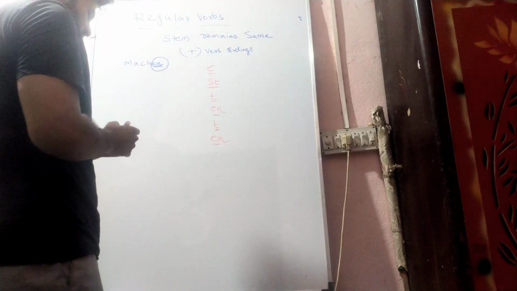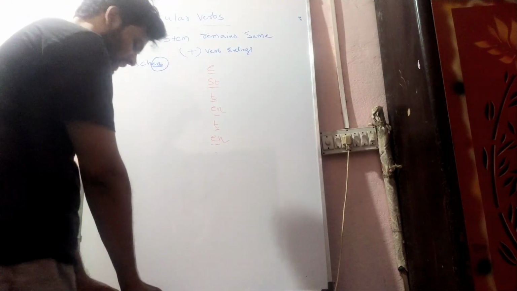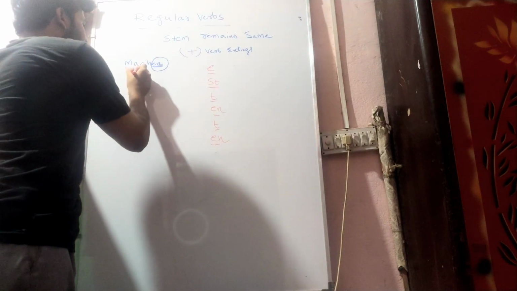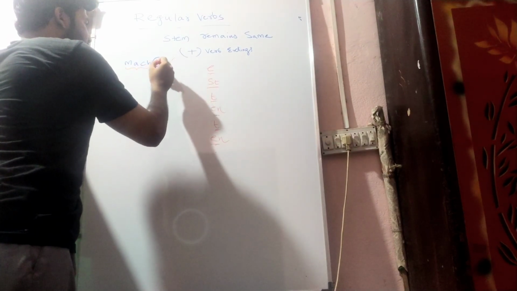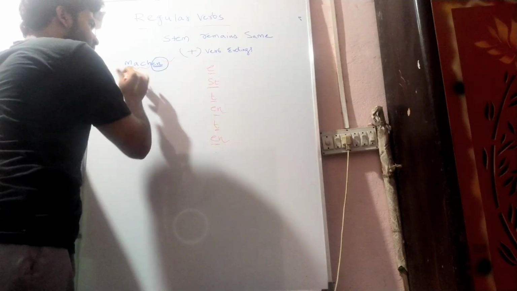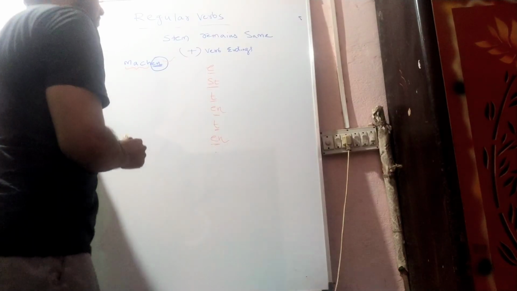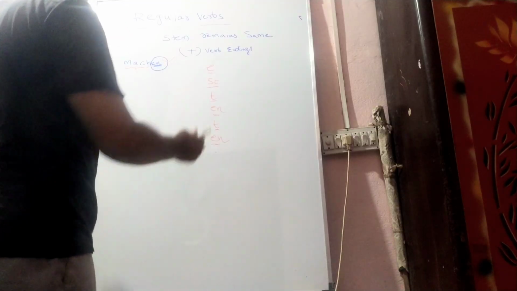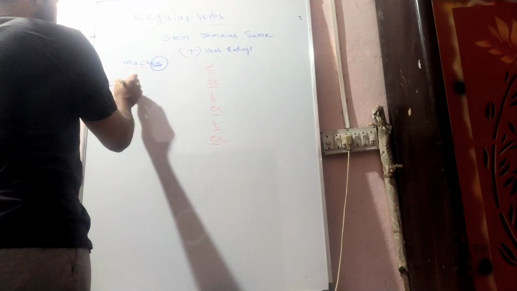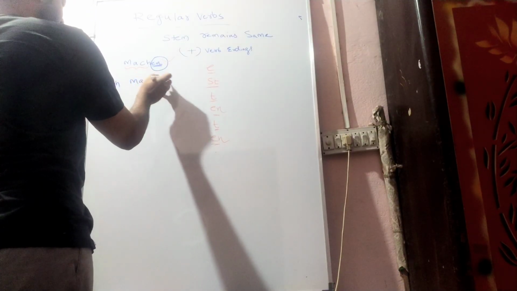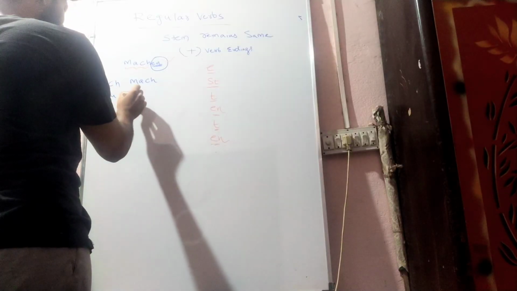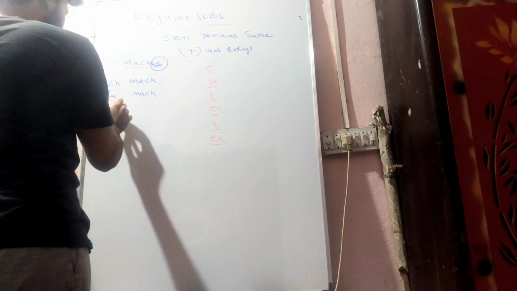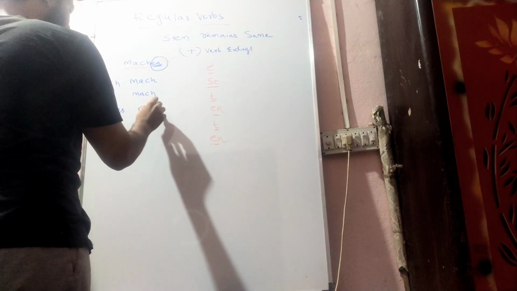The remaining part we call the stem part. So here, after removing this en from the main verb, we will use this stem part. We apply the stem part to all the verbs. So here let's apply. If you see, I am applying the stem part everywhere, M-A-C-H.